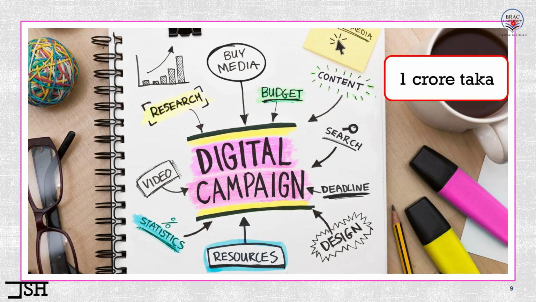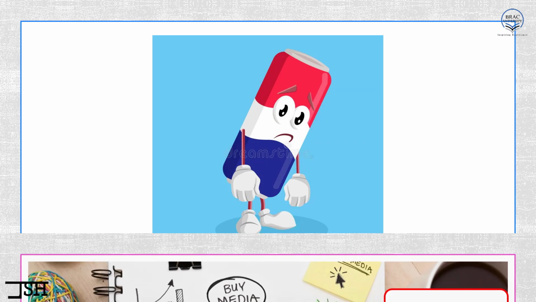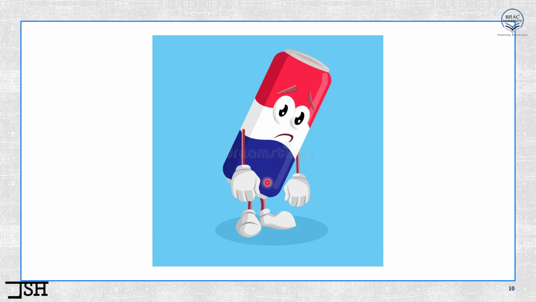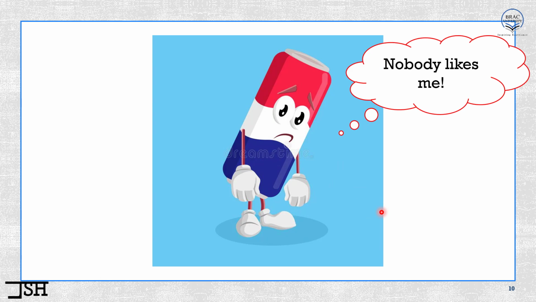Now, after 3 months, he finds out that the product is not doing very well in the market. See, the product is really sad. Why? Because people are not really liking the product for some reason. So the product is really sad because nobody likes the product. Now, 6 months have passed by with the product. Even after 6 months, there is no sign that the product is going to stay in the market. Nobody is really buying this product. Even the number of products sold is falling in some areas. So the sales performance of this product is becoming worse.